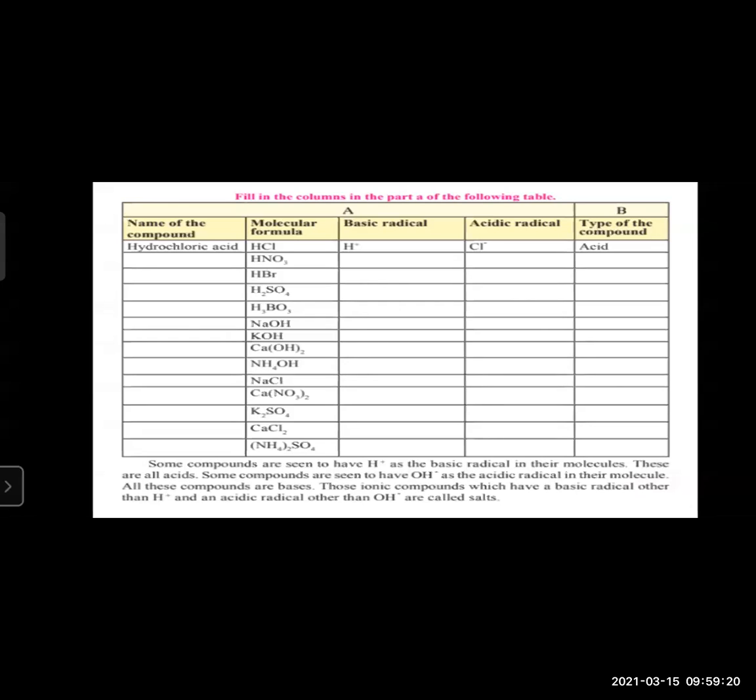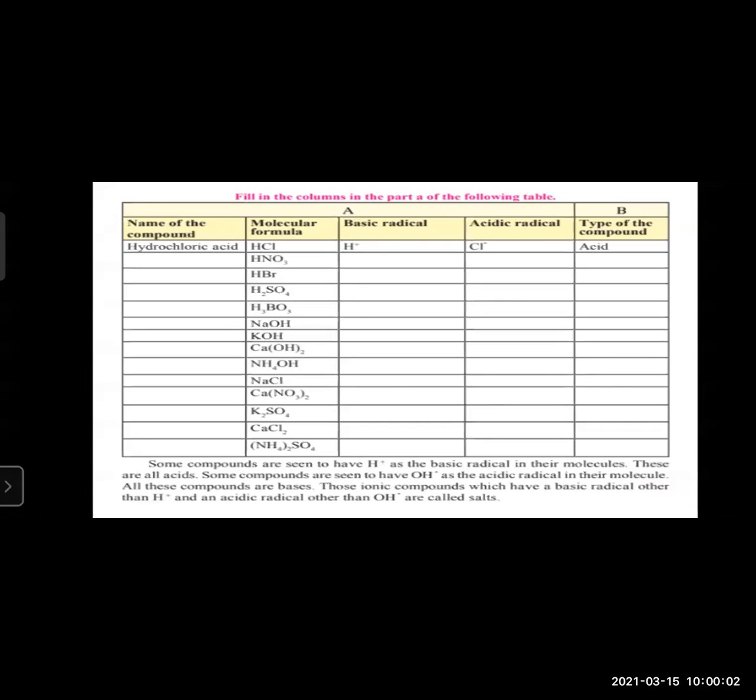Okay, the topic which we are going to directly start now is acids and bases. These two things we are going to see. Now you can see in this table there are different compounds. Only the name of the first compound is given, hydrochloric acid. Also its molecular formula, the basic radical in it, the acidic radical, and the type of the compound. Here we should know what the molecules of a compound are made up of. The second one is nitric acid.